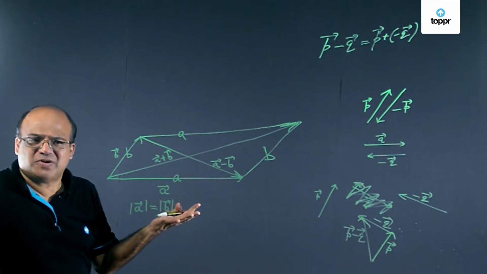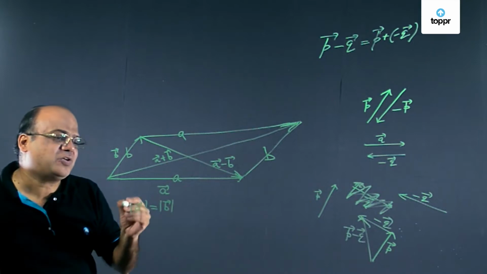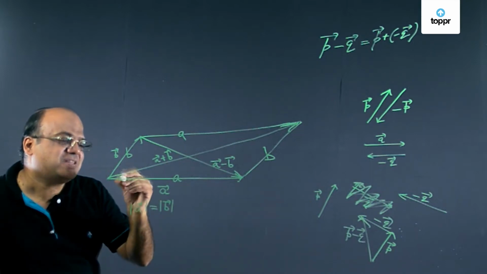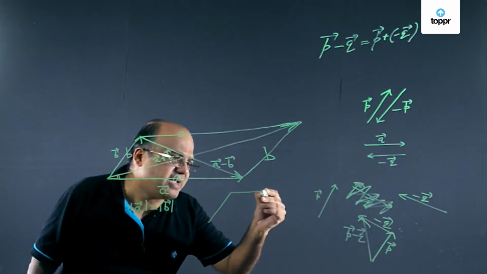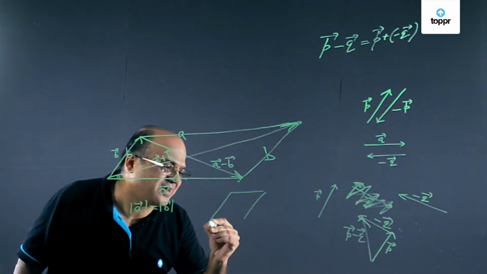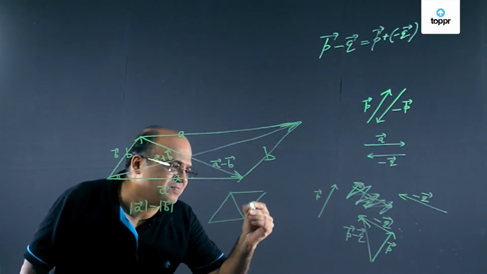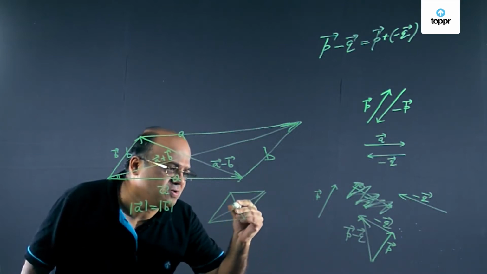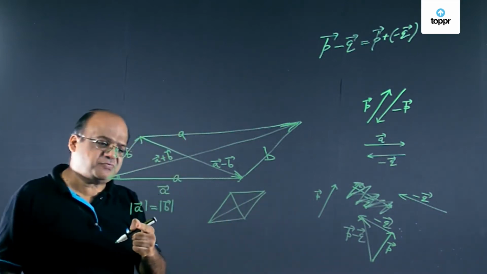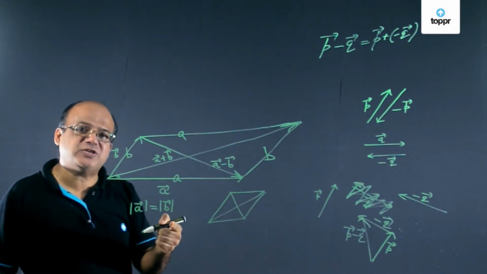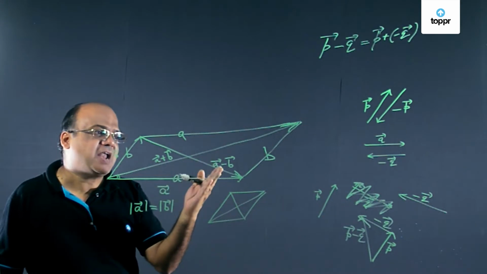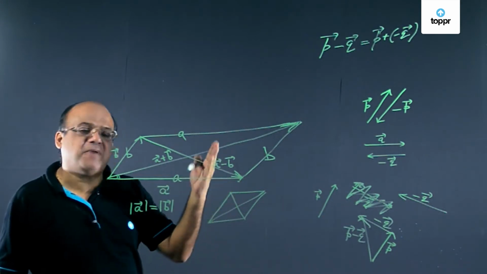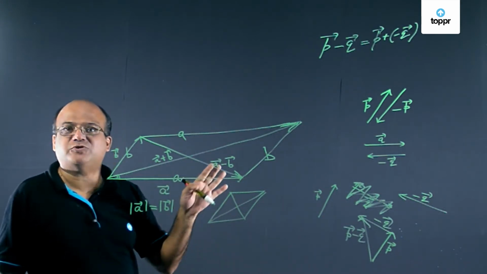That is the property of a rhombus. Also, we know that diagonals of a rhombus cut at right angles. Therefore, if magnitude of A vector equal to magnitude of B vector, A vector plus B vector and A vector minus B vector will be mutually perpendicular.